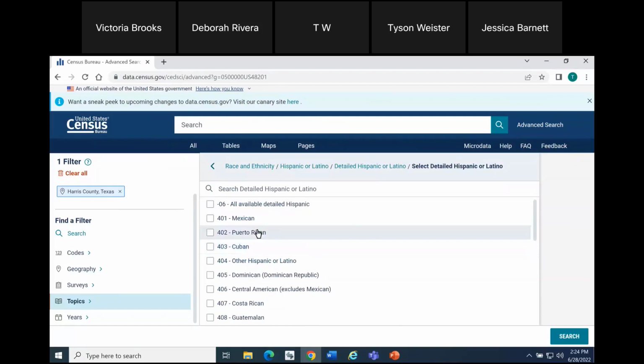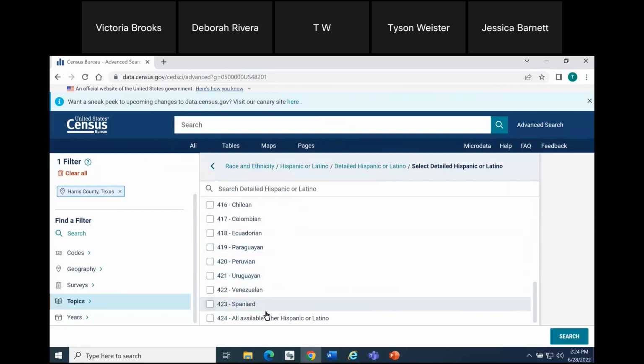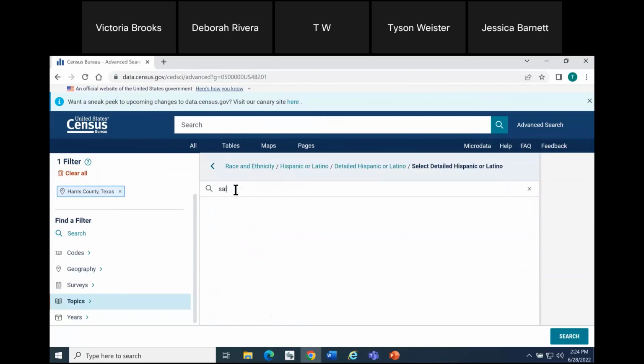And then I get a list of detailed population groups. So likely Salvadoran is somewhere in this list. It's not alphabetized, so maybe I have trouble finding it right away. You can click into the Search Within Filter panel and type in a detailed group.